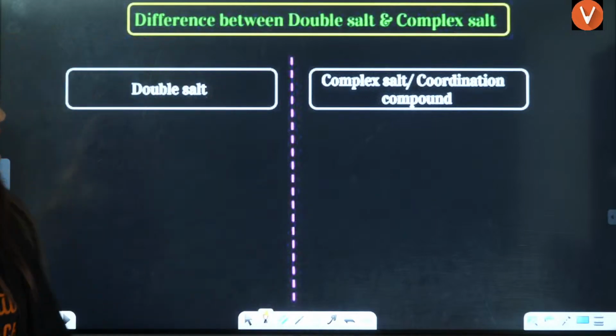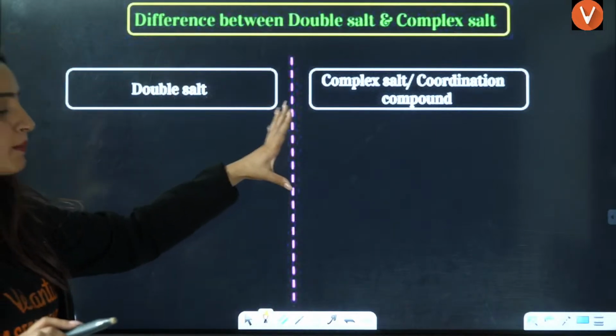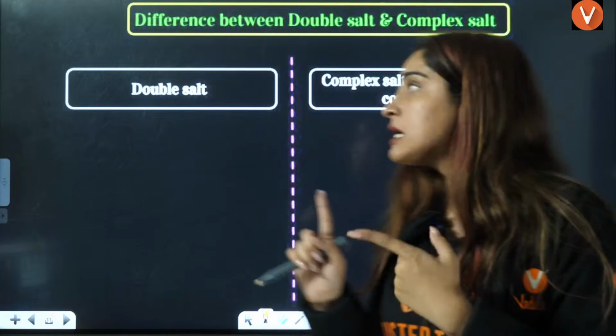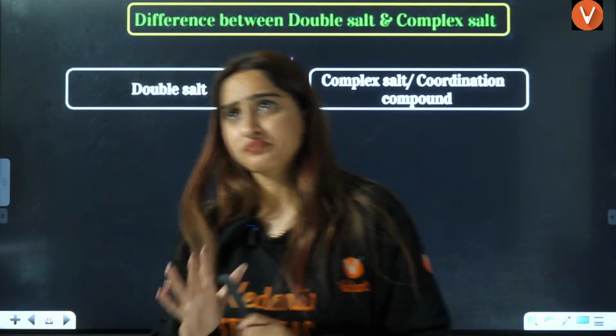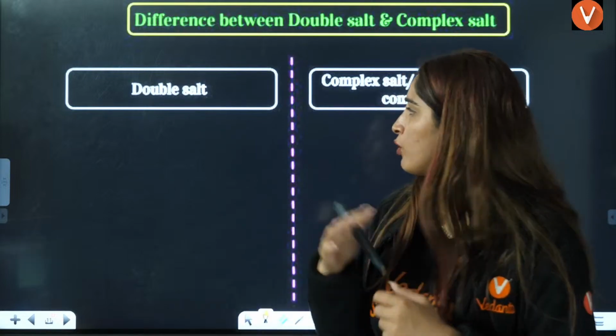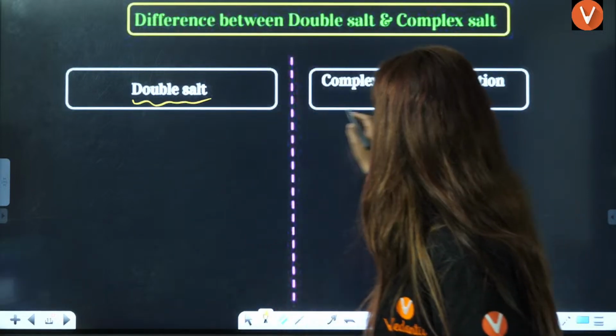Okay. Now, next is the difference between double salt and complex salt, that means coordination complex. If you have an equimolar ratio, you will have a double salt.